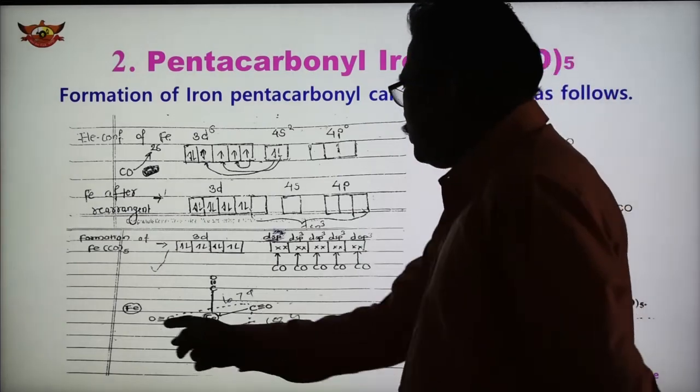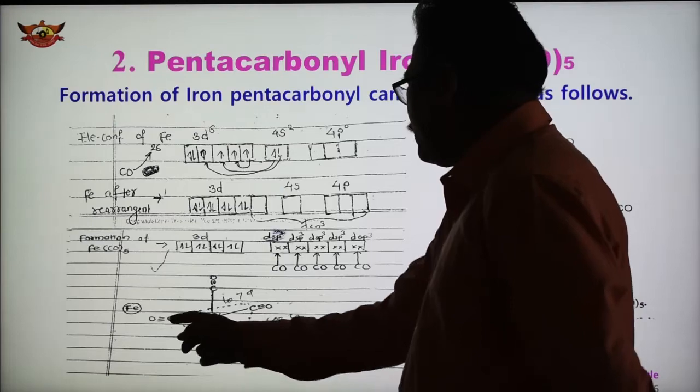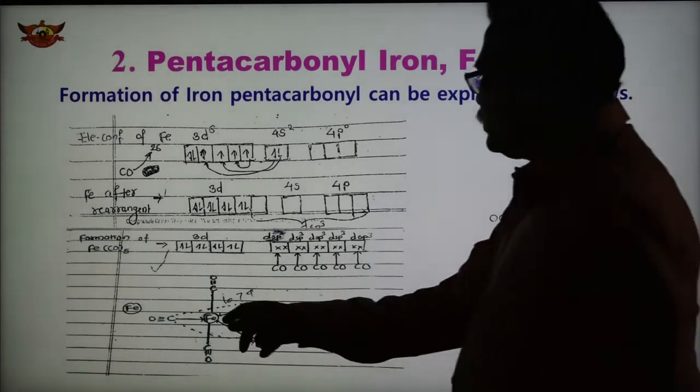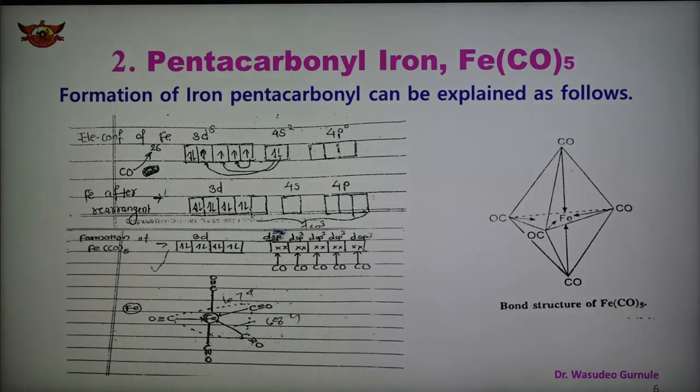These 3 CO hybrid orbitals form the triangular plane with a bond angle of 120 degrees, and the axial ones are perpendicular to this plane, having a bond angle of 90 degrees. So the geometry of the molecule is trigonal bipyramidal, and the hybridization is dsp3.